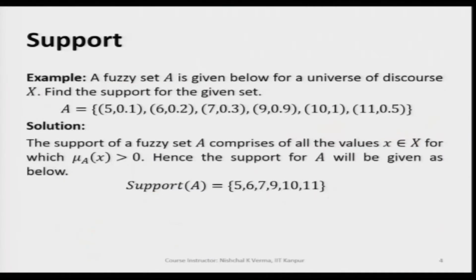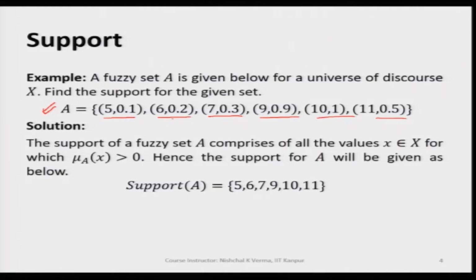So, let us now take an example where the fuzzy set A is a discrete fuzzy set. If we take a fuzzy set A equal to this, we have a fuzzy set which includes all these points, where the first element of each pair is the generic variable value, and the second element is the corresponding membership value.